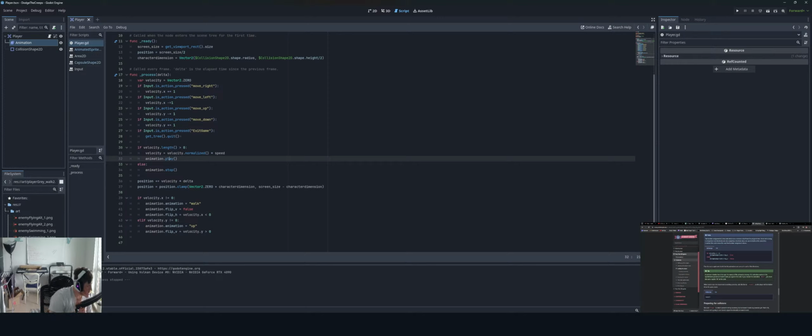So play this again, check everything's correct. A common mistake here is to type the names of the animations wrong. The animation names in the sprite frames panel must match what you type in the code. If you name the animation walk with a capital W, you must always use the capital W.